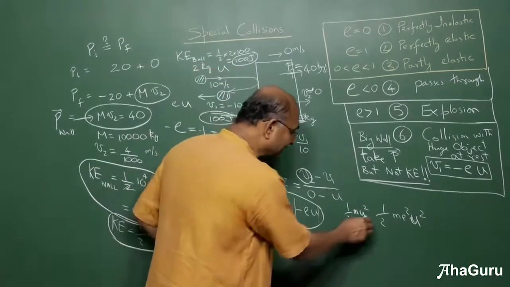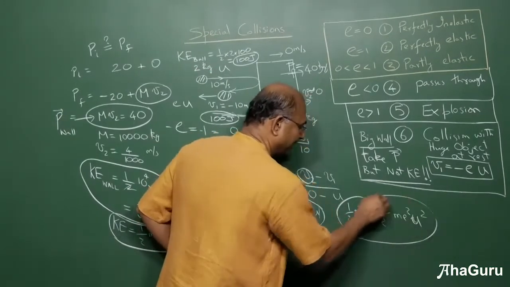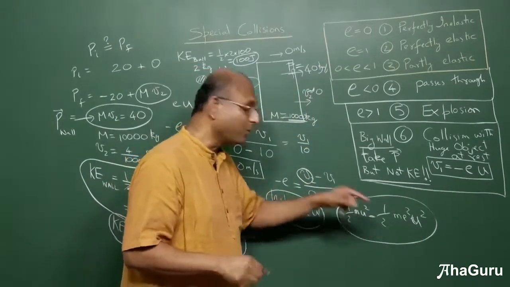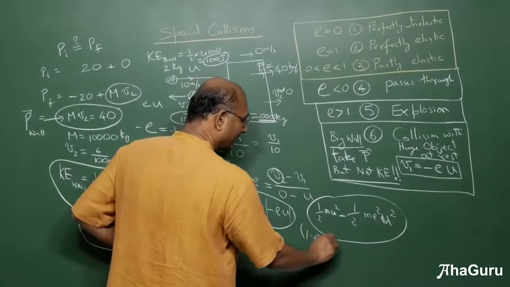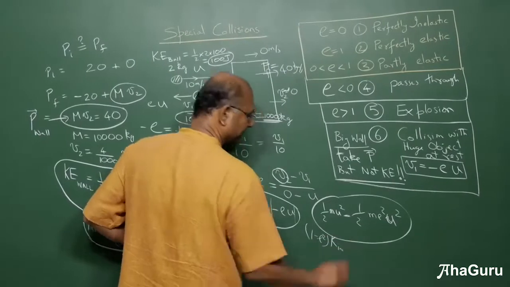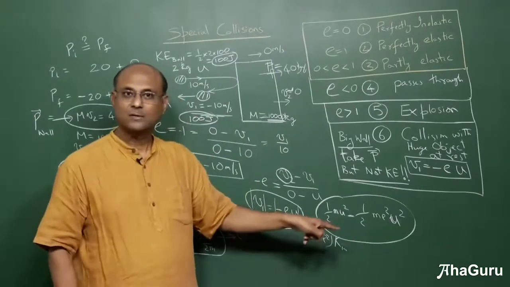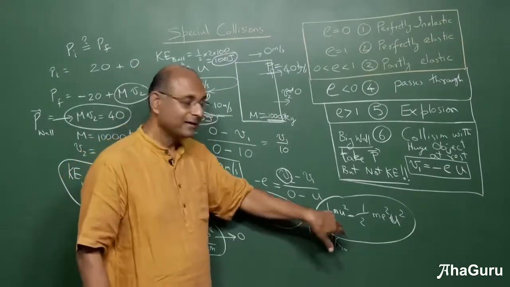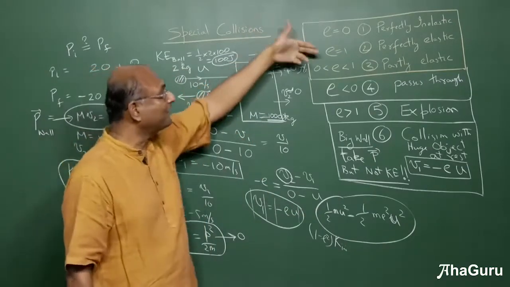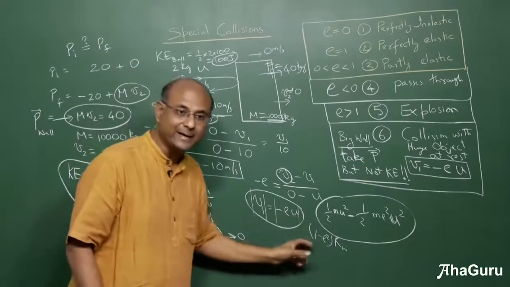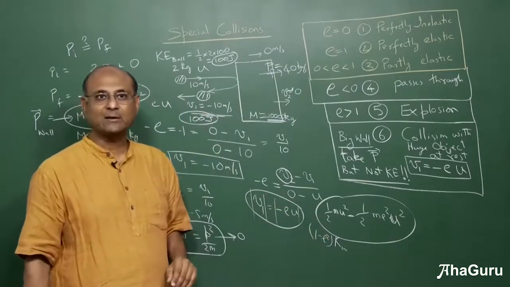So how much is the loss in energy? That much. So you can see it's 1 minus E square times kinetic energy initial. Okay, so E square times the original kinetic energy is the final kinetic energy. Of course, if it's perfectly elastic, E is 1, so that's the same kinetic energy. So I hope this idea is clear to everybody.